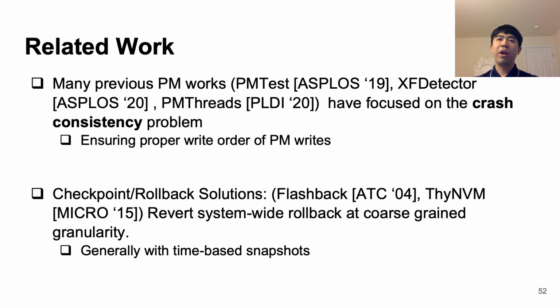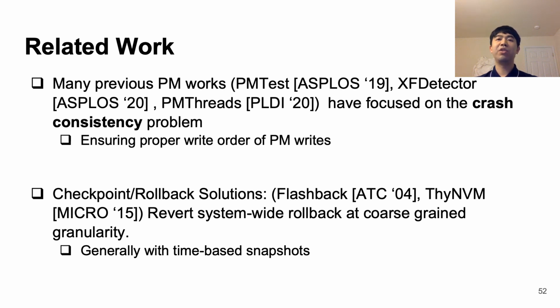Some related works include crash consistency bug testing and detection, such as PMTest, XFDetector, and PMThreads. However, these works focus more on PM ordering bugs, where unexpected crashes before ensuring all writes are written leads to persistent memory potentially becoming out of order or inconsistent after restart. However, Arthas focuses on a different class of bugs than crash consistency bugs.